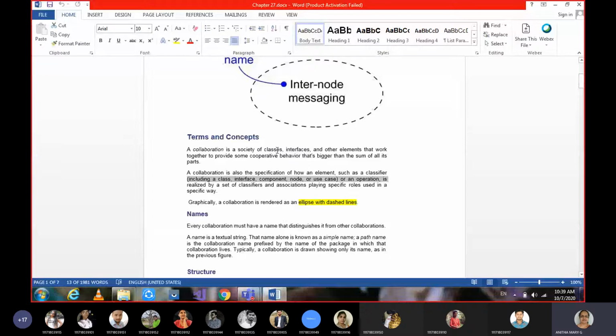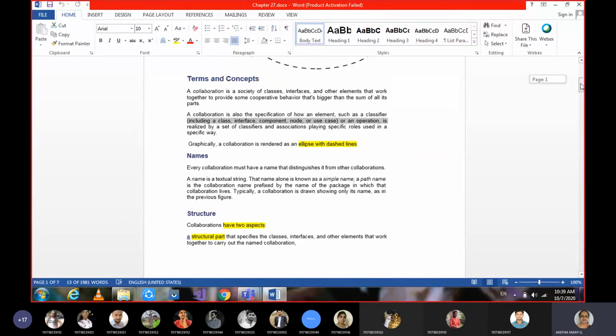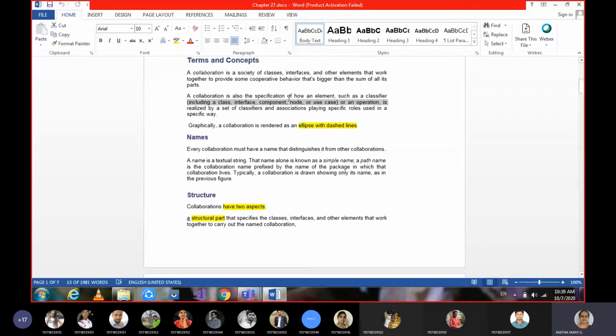This is the textbook definition and explanation of it. Graphically, you have seen it as a dotted ellipse, but when you write the term in words, it is an ellipse with dashed lines. That is the terminology we give for a collaboration.